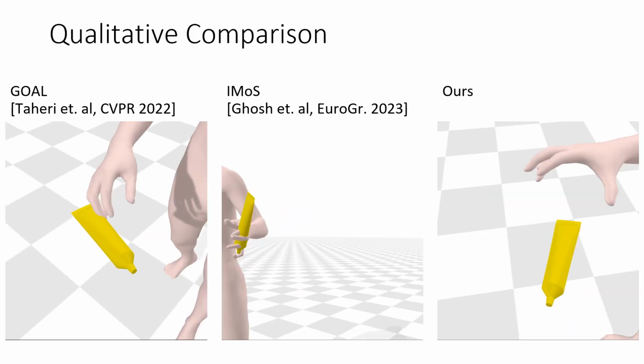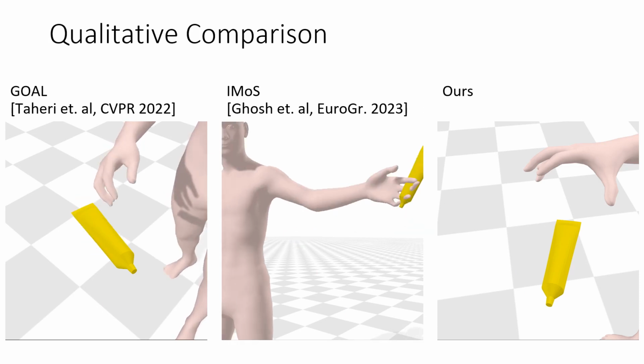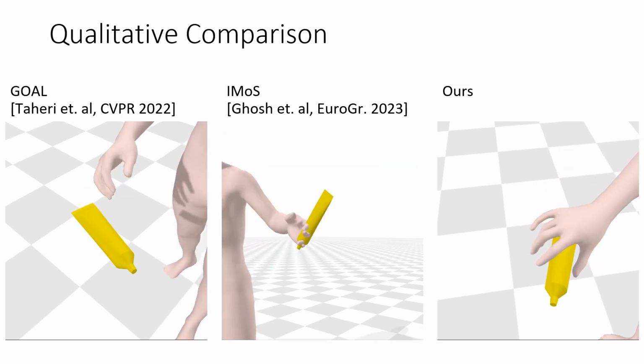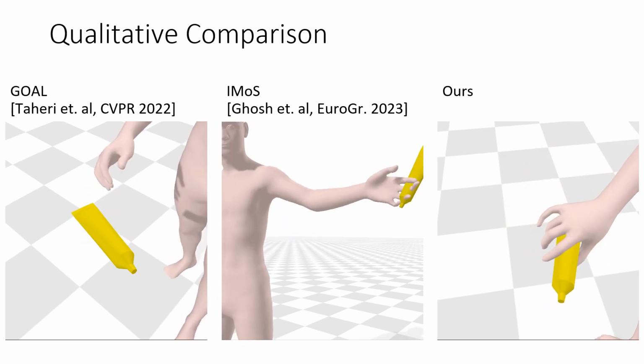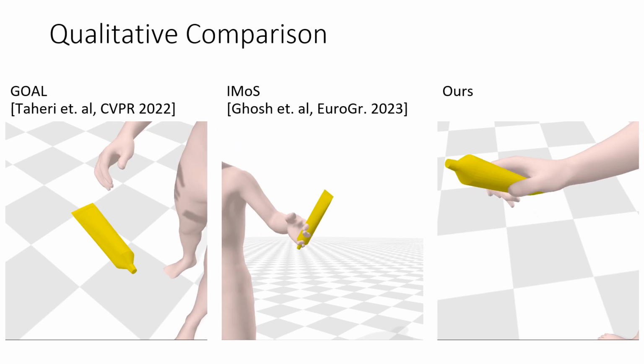GOAL often penetrates the object before grasping. IMoS also suffers from interpenetration artifacts. In contrast, our method resolves such artifacts due to the explicit use of a physics simulation.